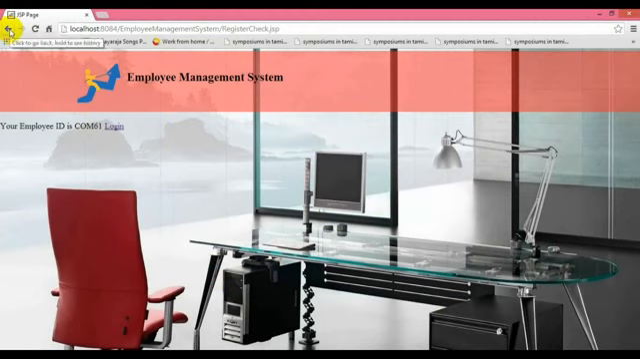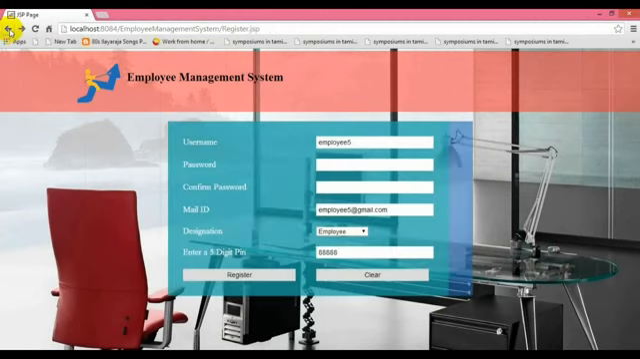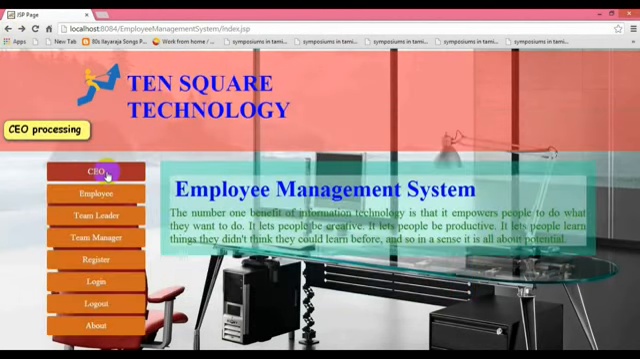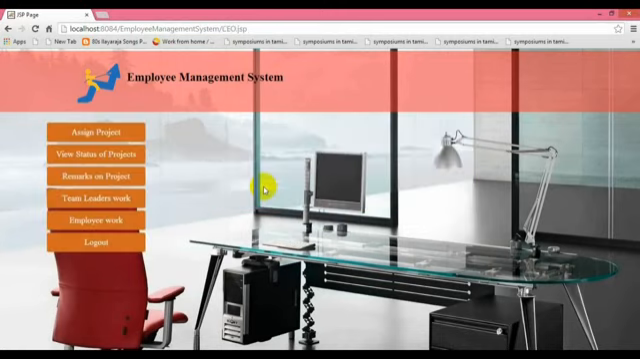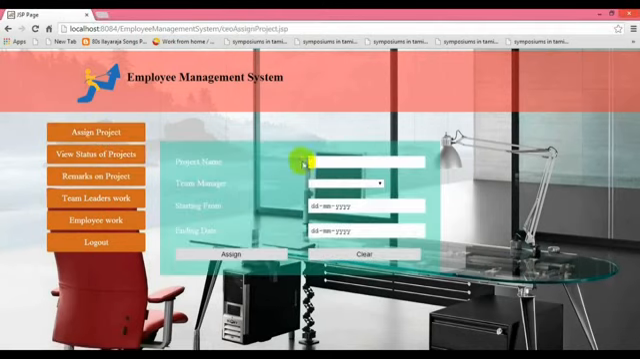The team manager will see the status of the team leader as well as the team manager, and the CEO will see all of the team leaders and team managers. So we are going to the CEO. What will the CEO do? First the mail ID is provided with a password. Then we login. Then assigning the project, viewing the status, and recording remarks on the project, the team leader's work and the employee's work. Now we are going to assign the project. So the project name, whatever you need, you can give as a project name.